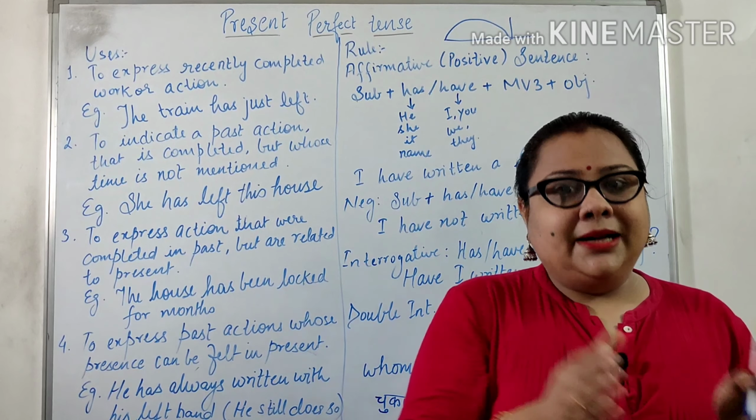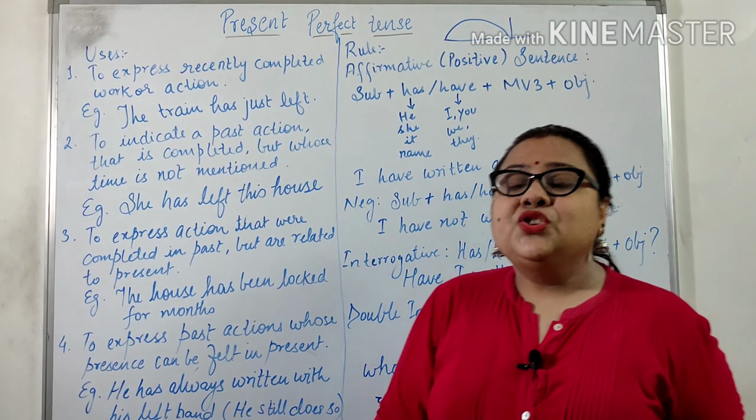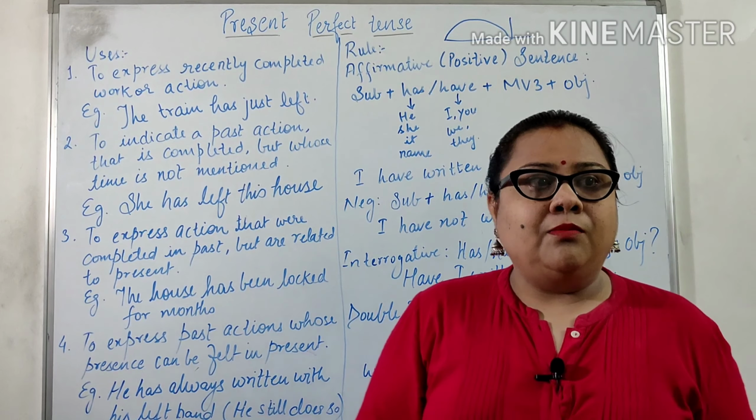Now talking about the last application of present perfect tense, to express a past action whose presence can be felt in the present, dear students. For example, he has always written with his left hand. So the thing is, dear students, he used to write with his left hand and you can see that. He has not changed his habit. Still he is writing with his left hand. For example, she has eaten all the biscuits. So probably you're seeing an empty plate. So easily you can make out that she has eaten all the biscuits.